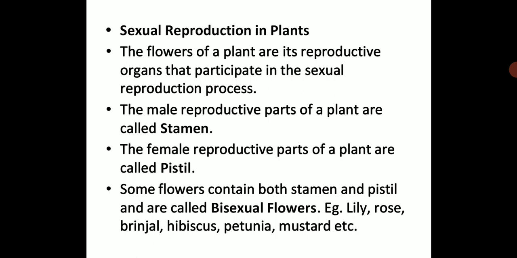Some flowers contain both stamen and pistil and are called bisexual flowers. So you will have unisexual and bisexual flowers, where bisexual will have both male and female reproductive parts. In unisexual, only one of the reproductive parts will be present. For bisexual flowers, examples are lily, rose, brinjal, hibiscus, petunia and mustard, etc.